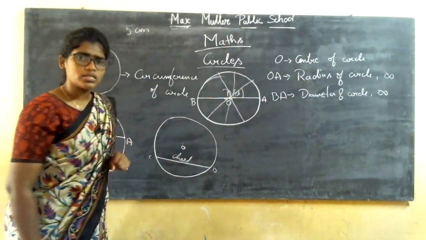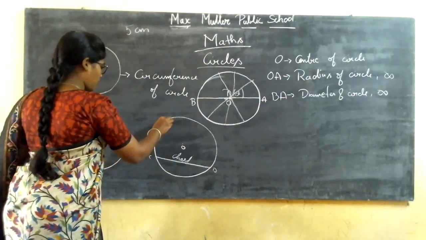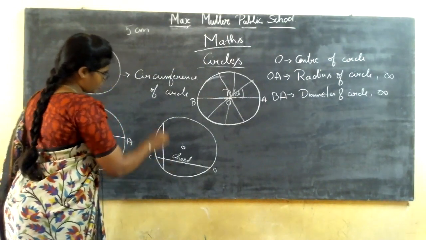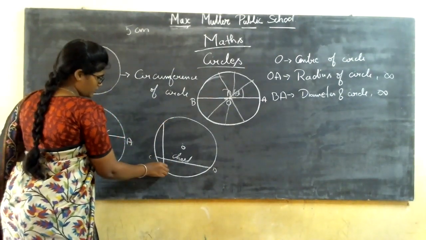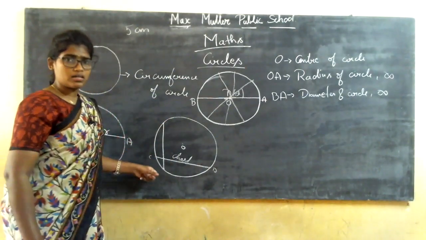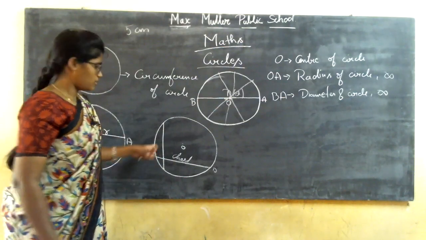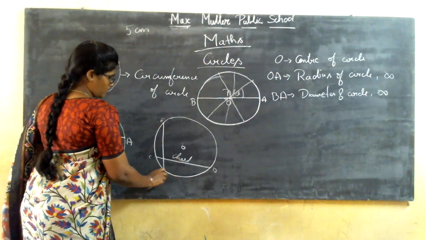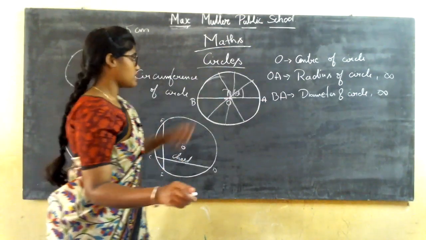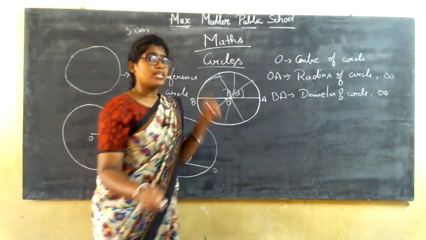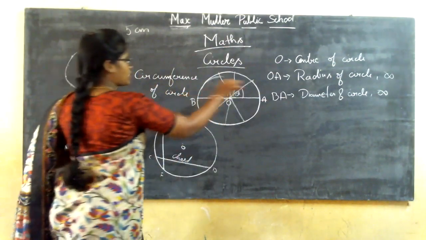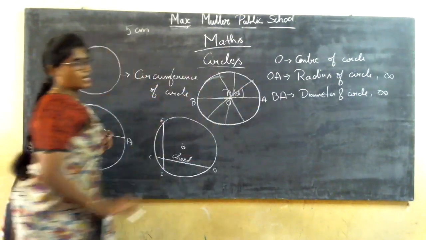Now, how many chords can you draw? You can draw n number of chords. This is also a chord. It is touching 2 points on the circumference of a circle. So, it is CD. I can name this EF. Clear? Can you say this diameter is also a chord? Yes, a diameter is also a chord. Why is it a chord? Because it is touching 2 points on the circumference.